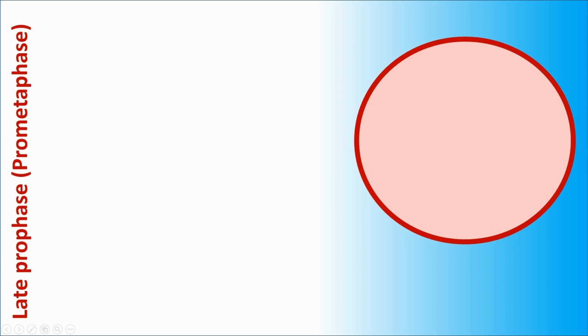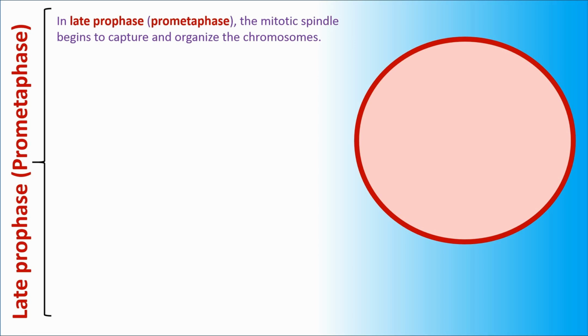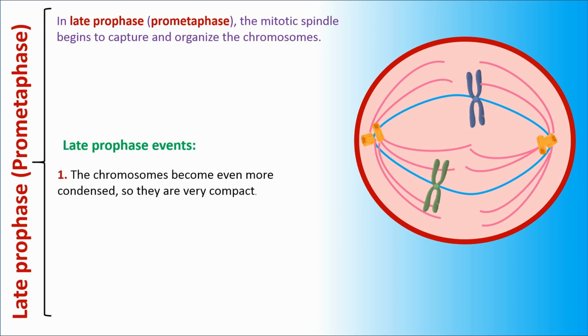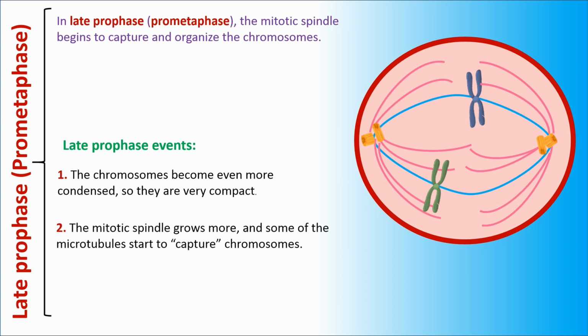Late prophase or prometaphase. In late prophase or prometaphase, the mitotic spindle begins to capture and organize the chromosomes. Late prophase events. Number 1. The chromosomes become even more condensed, so they are very compact. Number 2. The mitotic spindle grows more, and some of the microtubules start to capture chromosomes. Number 3. The nuclear envelope breaks down, releasing the chromosomes.